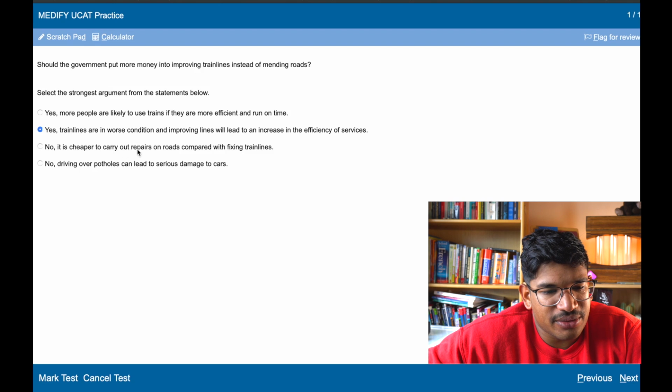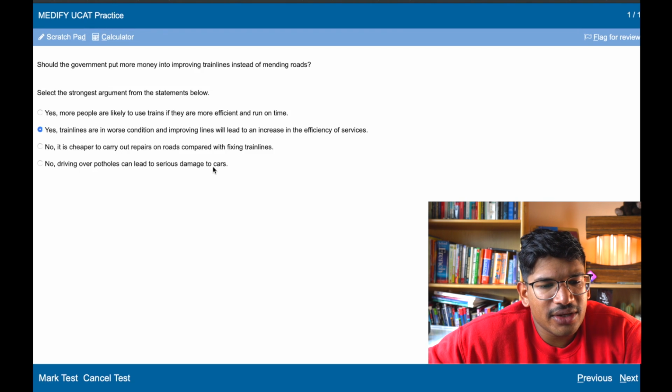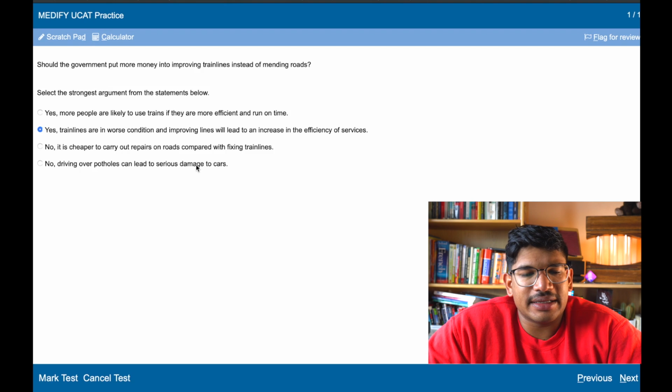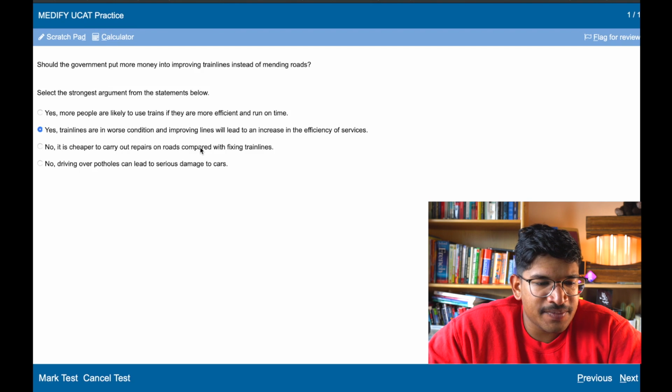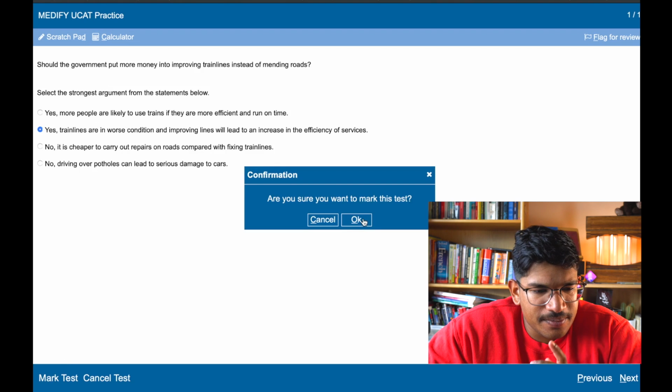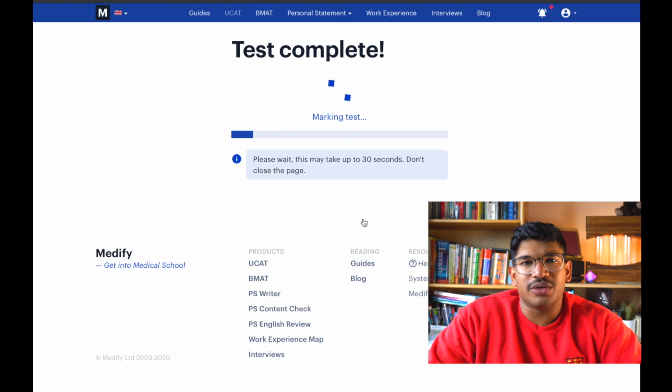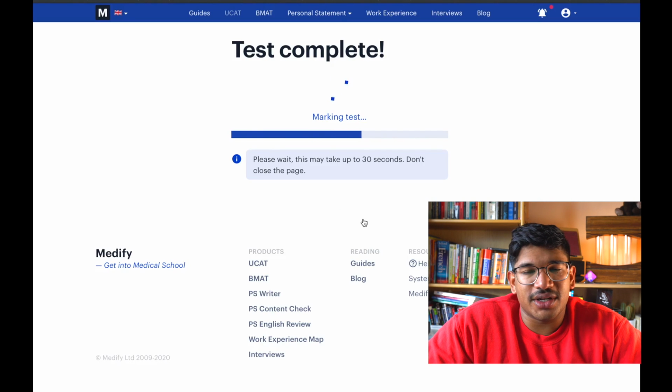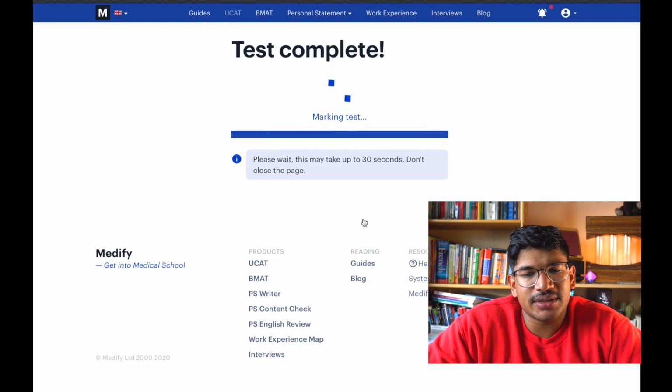It is cheaper to carry out road repairs compared to fixing train lines. Okay, that does refer to money. Driving in potholes can lead to serious damage to cars. So this is quite indirectly related to the sentence, so it's not going to be A or D. This is related to money, but I'd say it's going to be B, if anything, because it's asking which we should invest more in, and generally, if something's in worse condition, you are more likely to put money into it.